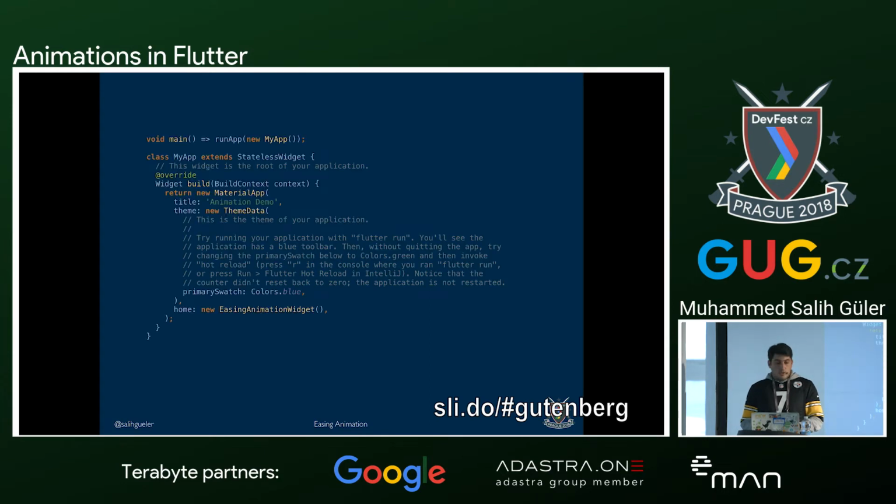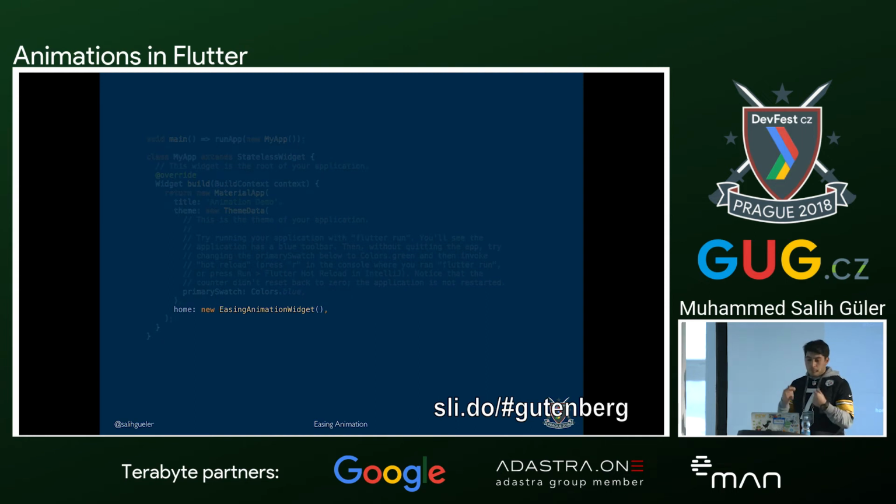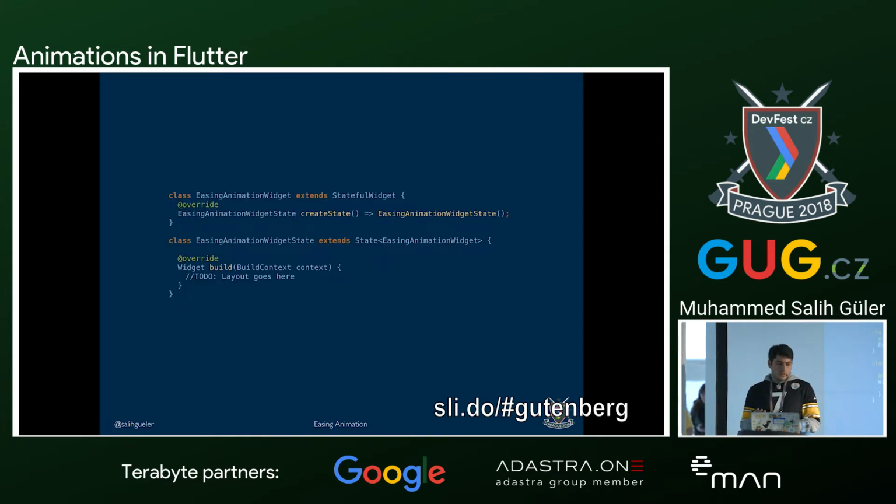For the next step in our app, we have something called my homepage widget, and we will be getting rid of it, and we will be creating our own widget. We will just change this code in the My app, and we will be saying, let's call this easing animation widget.